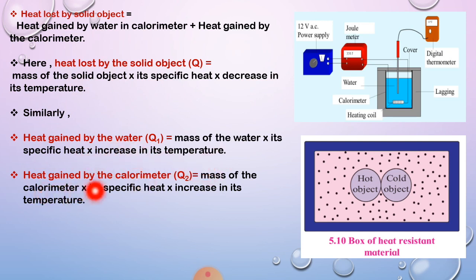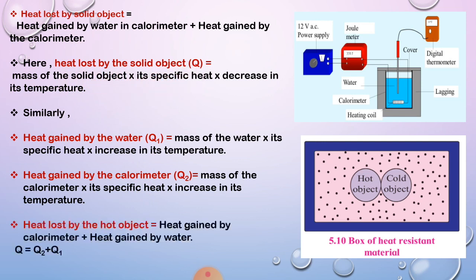So heat gained by the calorimeter, Q2, is equal to mass of the calorimeter into its specific heat into increase in its temperature. यहाँ पे same content है, that is mass, specific heat and increase in temperature. बट यहाँ पे वाटर एंड कैलोरीमीटर लिया है और यहाँ पे हीट लॉस्ट बाय सॉलिड ऑब्जेक्ट. ठीक है, so that formula is different.